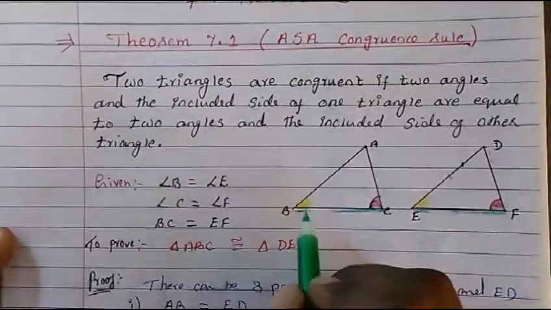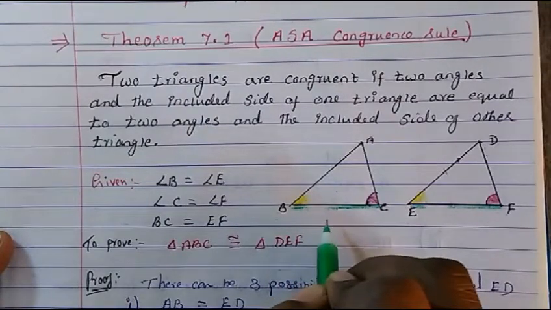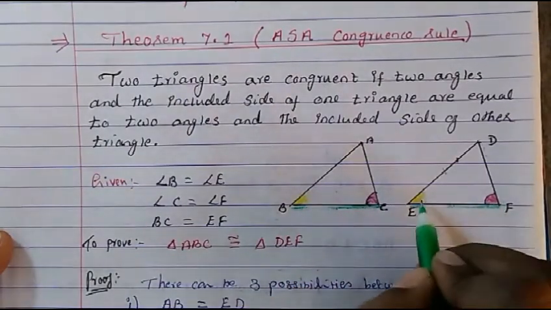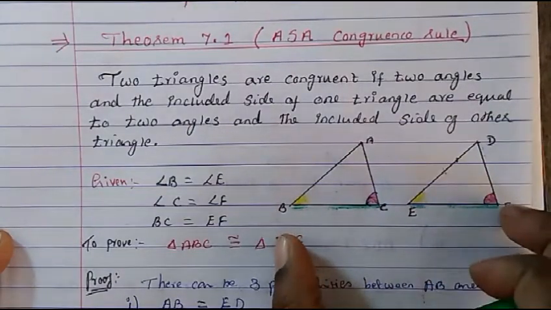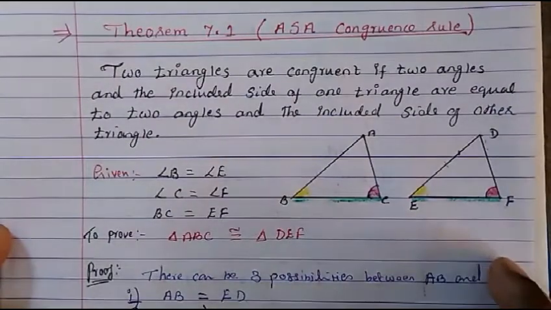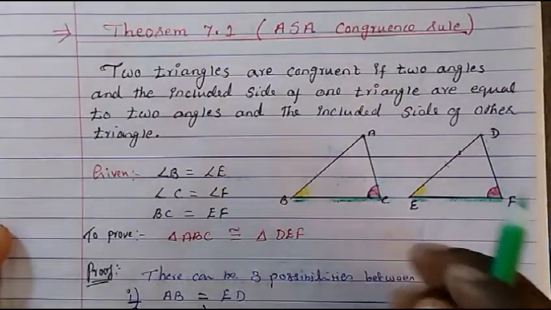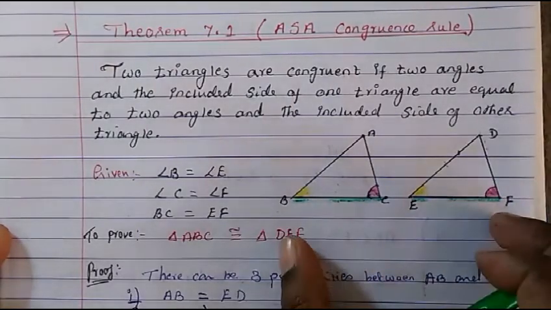We are concluding that if two angles and the included side of one triangle are equal to the two angles and included side of the other triangle, then these two triangles become congruent, because we have proved just now that whichever way you take, they become congruent. So this condition is enough for us to know that these two triangles are congruent.